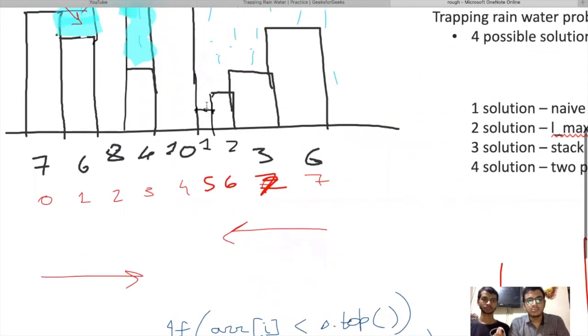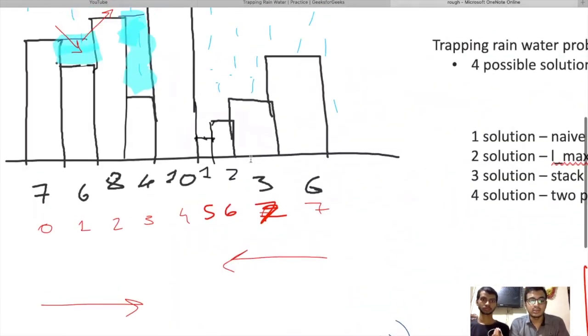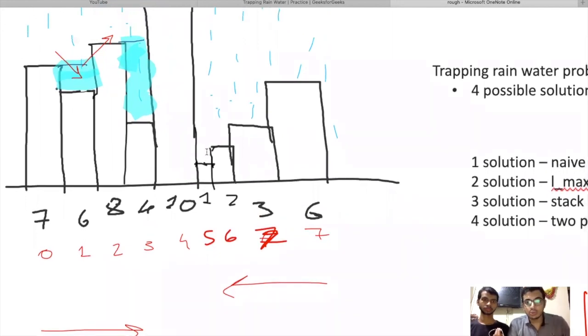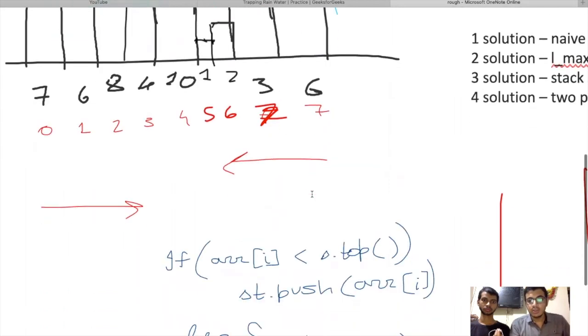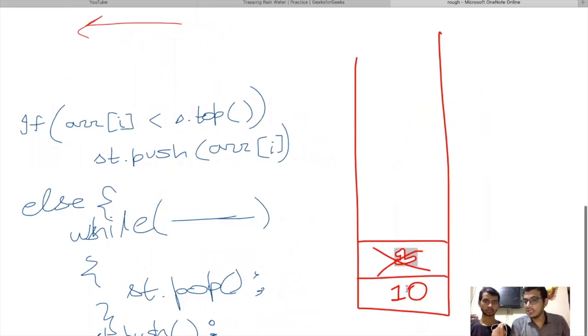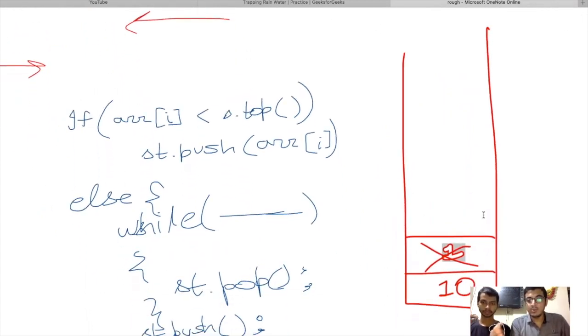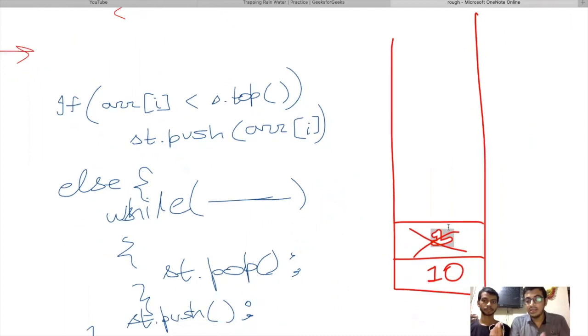Now our next variable is multi. It is very important. What does multi store? You may have guessed this: after popping out all the elements that are less than the current element, we are left with the element greater than the current element. For example, our current element was 2, and we were checking for all the elements less than 2 and popping them out of the stack. So we popped 1 out of the stack, and now we are left with an element greater than 2.